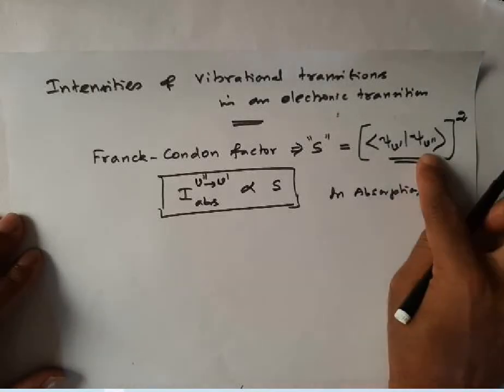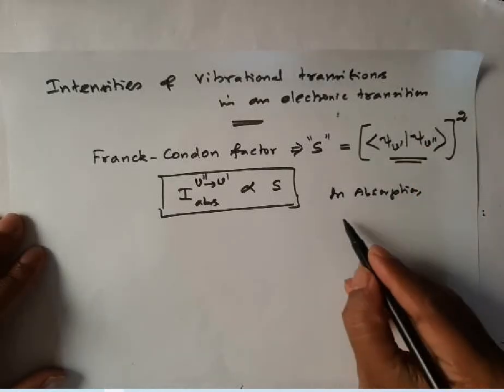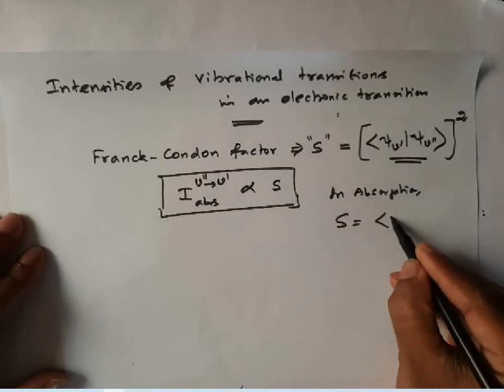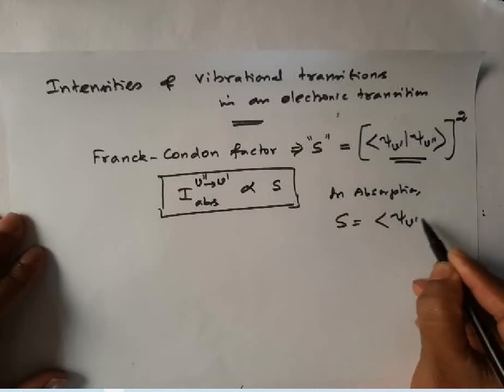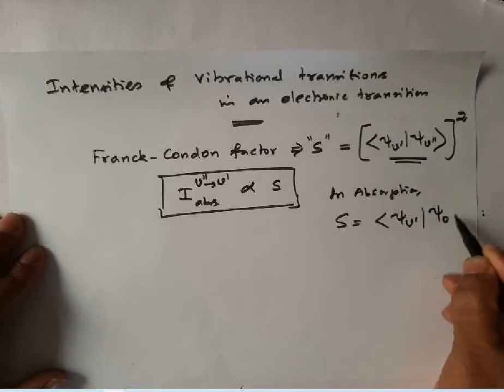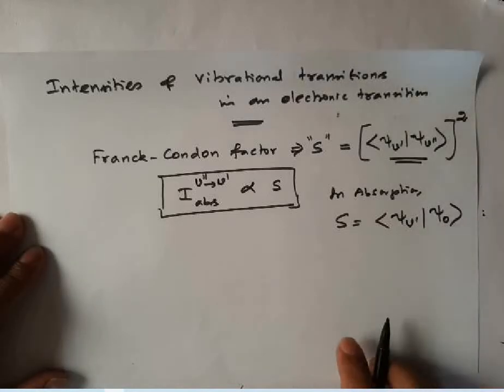In the case of absorption, I told you almost all molecules are present in the ground vibrational state. So in absorption, the Franck-Condon factor actually depends on psi v double prime, because this is always the ground vibrational state of the ground electronic state.